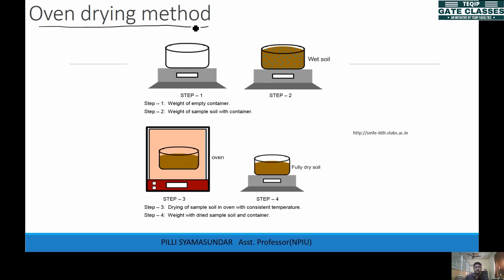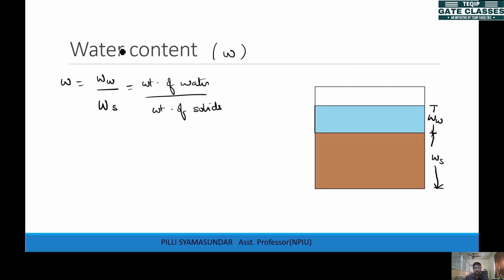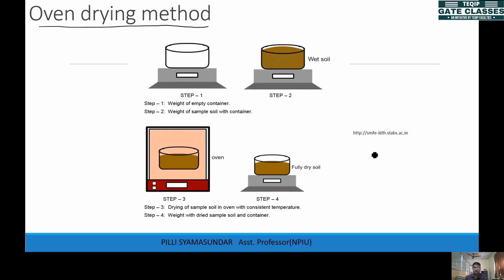So it's a simple thing. Let's get back to the definition. What is the water content? This is weight of water to the solids weight, right? So we'll find out that only.